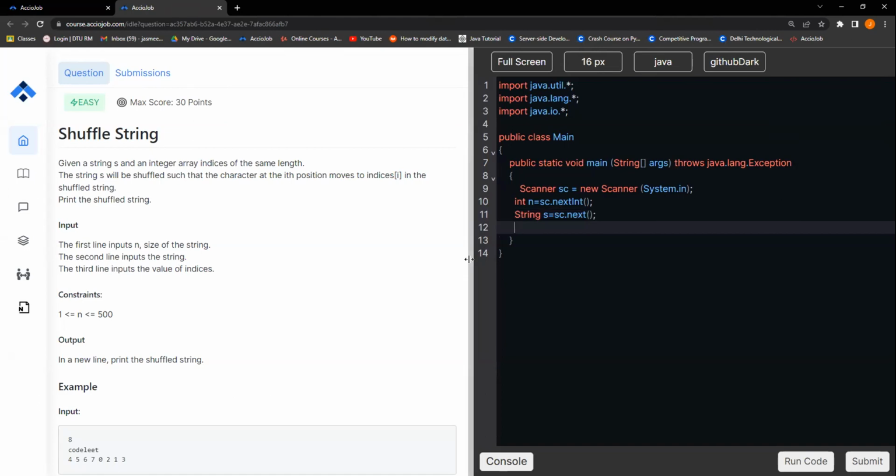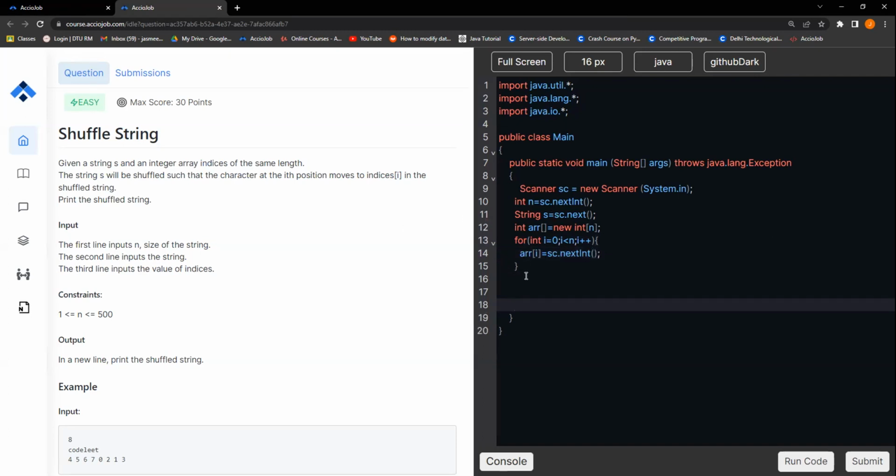Okay. So for that, we need to create an array. Let's call it int ARR, right? It's a new int of size n, right? And then we need to take these values. So int i is equals to 0, i is less than n, i plus plus, ARR at i is equals to sc dot nextInt, right? So far we are done with taking in the inputs.